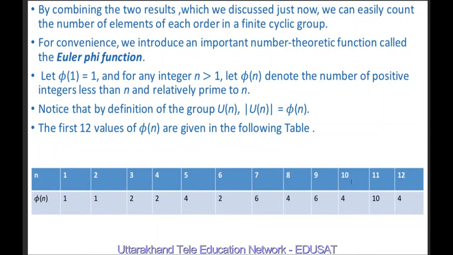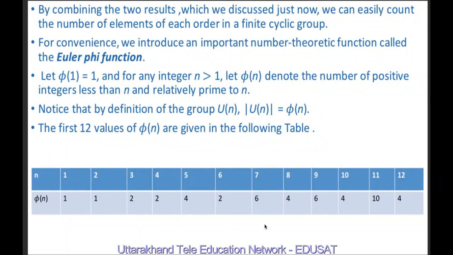Numbers less than 10 which are relatively prime to 10 are 1, 3, 7, 9. So these are 4 in number. Numbers less than 11 which are relatively prime to 11 are 1, 2, 3, 4, 5, 6, 7, 8, 9, 10. So these are 10 in number. Numbers less than 12 which are relatively prime to 12 are 1, 5, 7 and 11. So these are 4 in number.